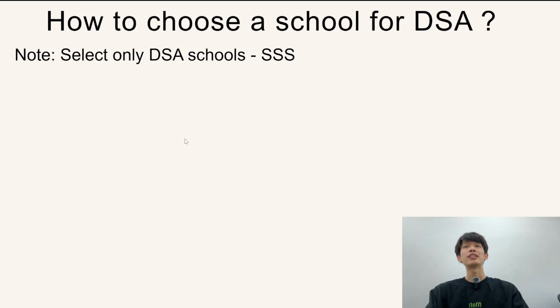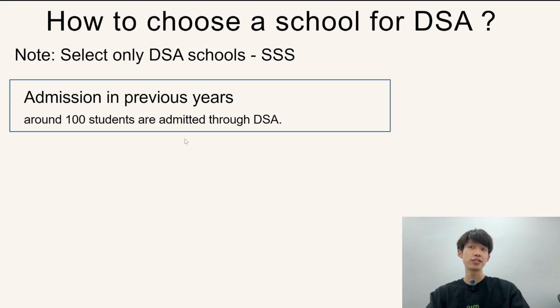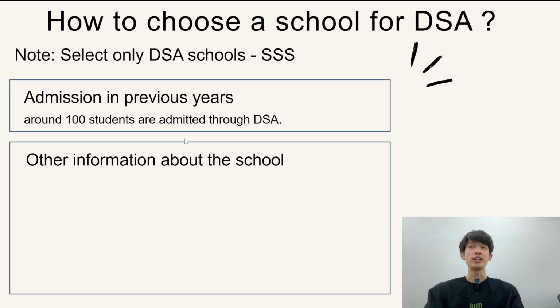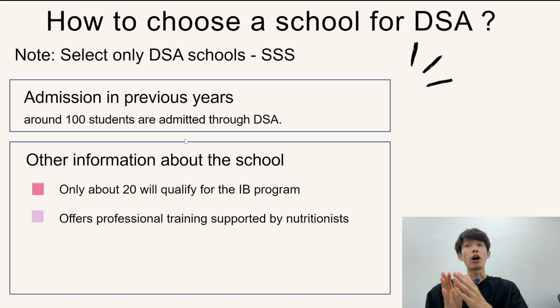Moving on, we have the last school, which is Singapore Sports School. In previous years, 100 students were admitted through the DSA. The good thing about this one is that around 20 students will qualify for the IB program in the future, and it also offers professional training support by nutritionists, since most of the students entering this school are aiming for professional games.